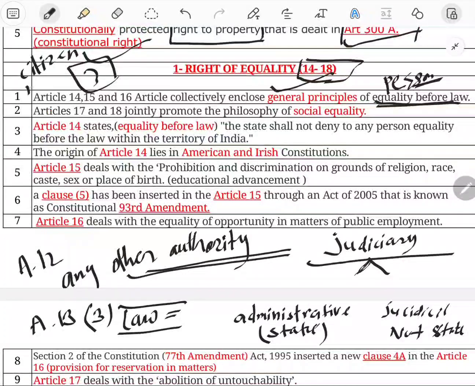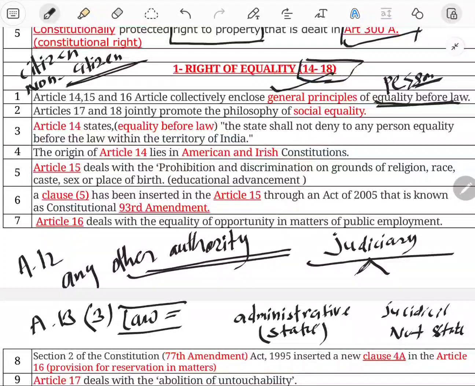We have seen the fundamental rights. At that time, we need to know which fundamental right is available to whom. Some fundamental rights are available only to citizens, and some are available to both citizens and non-citizens.